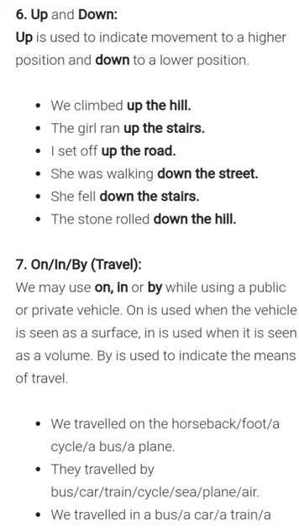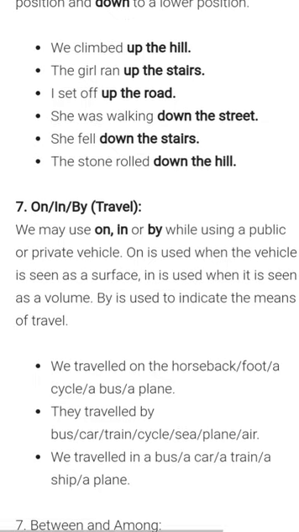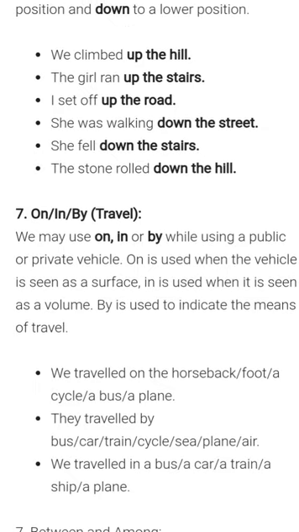The next prepositions are on, in, by. We will use these prepositions in the meaning of travel. We may use on, in or by while using a public or private vehicle. On is used when the vehicle is seen as a surface. In is used when it is seen as a volume. And by is used to indicate the means of travel.